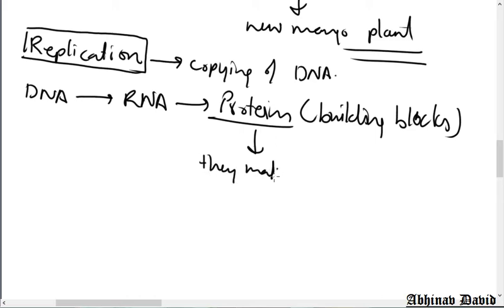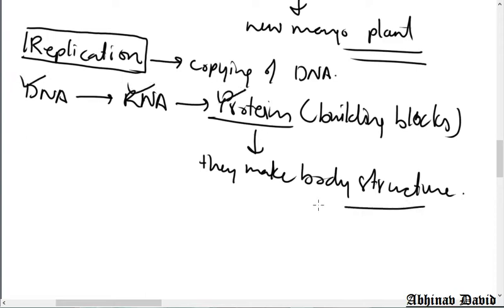They make body structure. Okay, so if the DNA is changed, RNA is also changed, protein will be changed, then the body structure will also change. So if we make any change in the DNA, eventually the proteins will also change, and because of that the body structure will also change. I hope you are getting this.